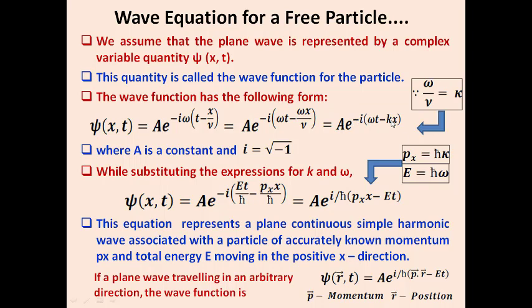Otherwise, substituting the values of p_x and E, momentum and energy, we got the final version of the equation: psi of x comma t equals A e power i by h cross times (p_x x minus E t). This is the equation which represents a plane continuous simple harmonic wave associated with a particle of accurately known momentum and total energy E, which is moving in the direction of x.